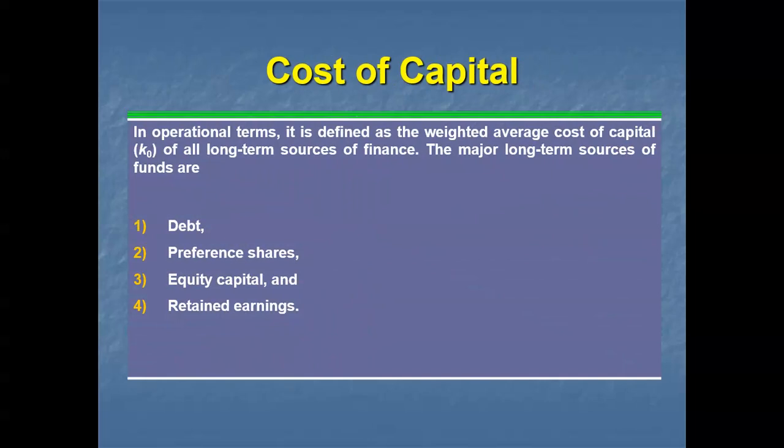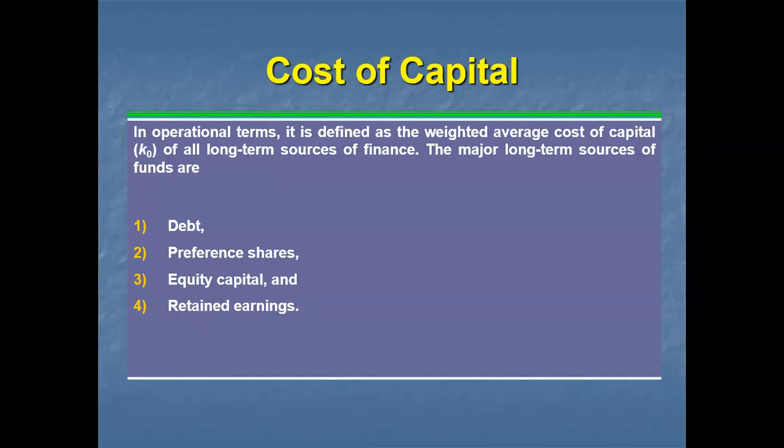Simply, in operational terms, it is defined as the weighted average cost of capital of all long-term sources of finance. It is the overall cost of capital computed using weights, based on how much each particular long-term source contributes to the total.